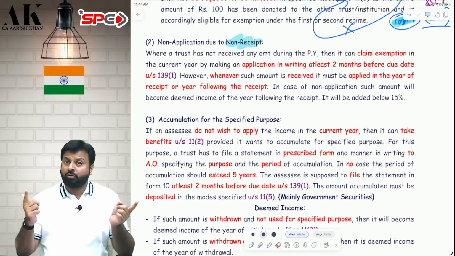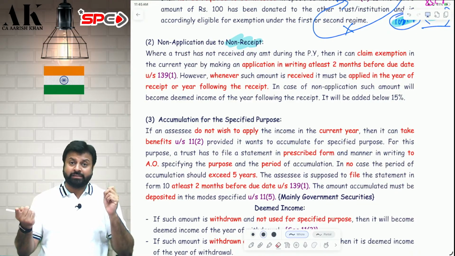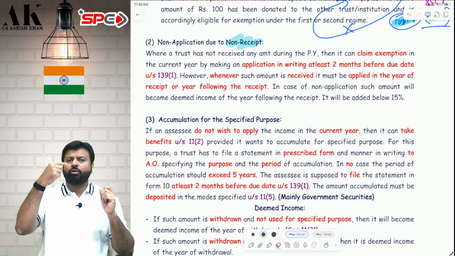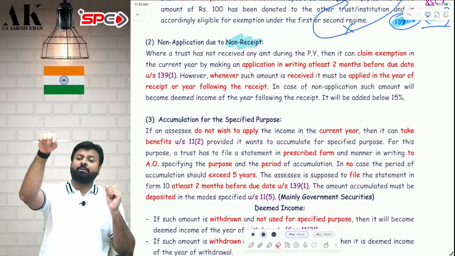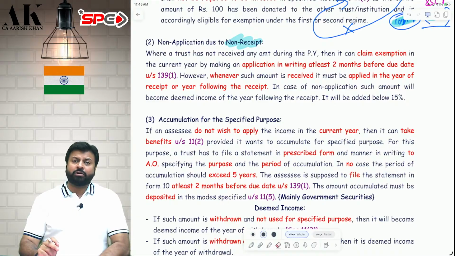But in future, you have to do one thing. Whenever it will be received, you have to apply in that year or in the year following the receipt. Suppose you receive in 28-29, then you have to apply in 28-29 or 29-30. Otherwise, it will become deemed income of 29-30. Deemed income of which year? Deemed income of 29-30. I hope it is clear to all of you.